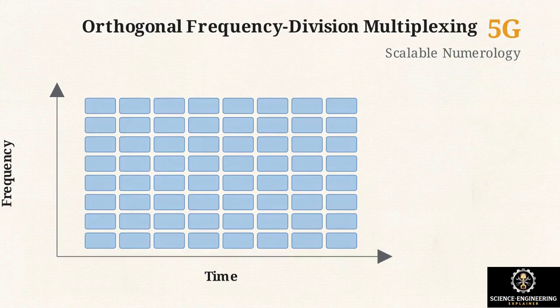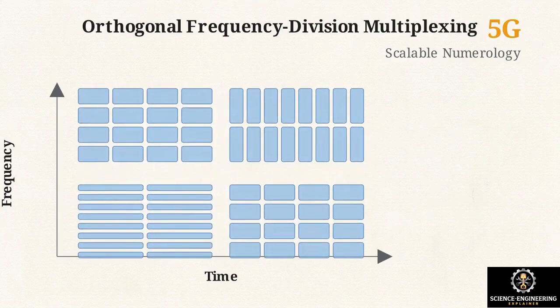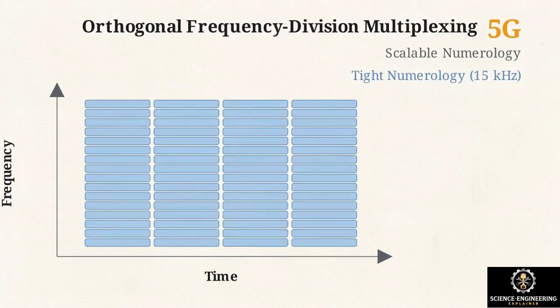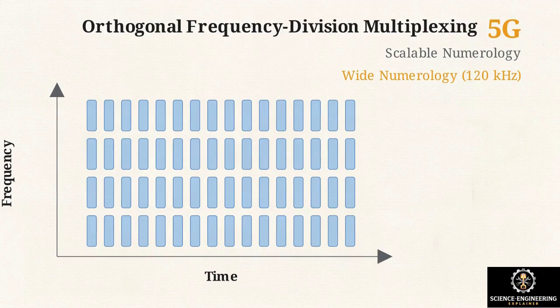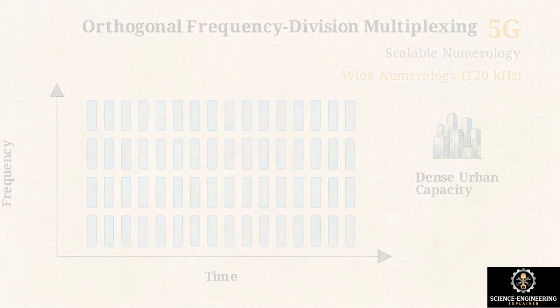This allows the network to dynamically shift the subcarrier spacing on the fly, altering the structure of the waveform to match specific deployment needs. When broad rural coverage is required, the network shrinks the subcarrier spacing. This tight numerology optimizes the lower frequency bands to push signals through physical obstacles and across vast distances without degrading. Conversely, in a dense urban environment requiring massive data capacity, the spacing expands. This wider numerology allows high-frequency millimeter waves to push enormous amounts of data over short distances with almost zero latency.